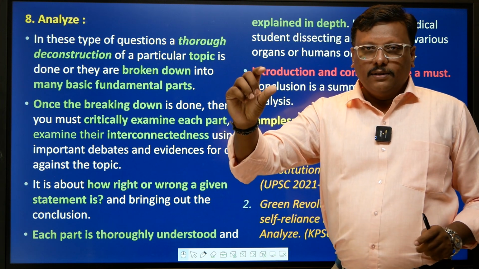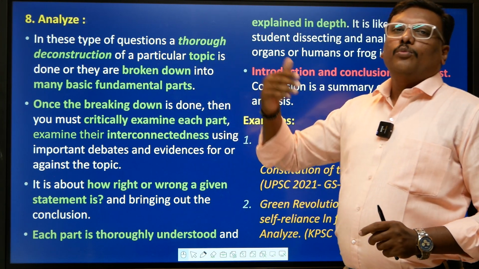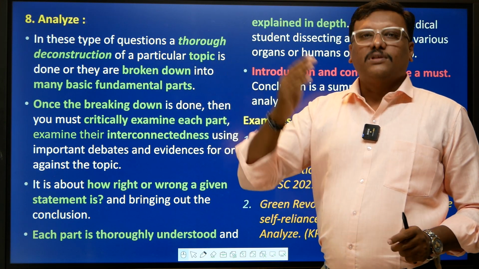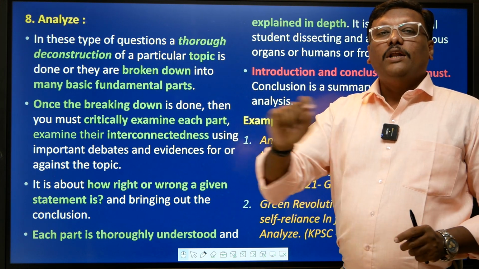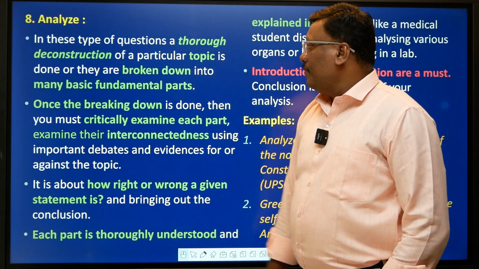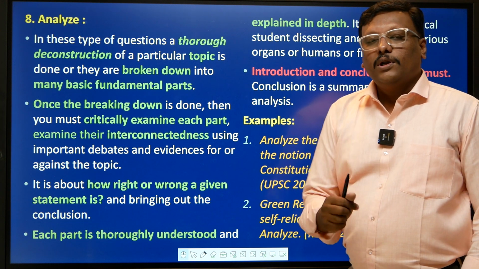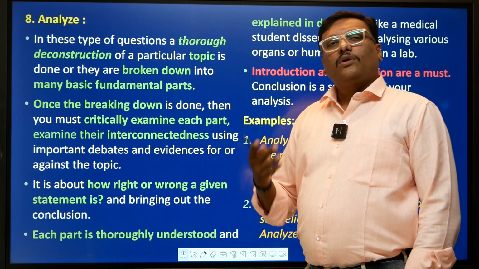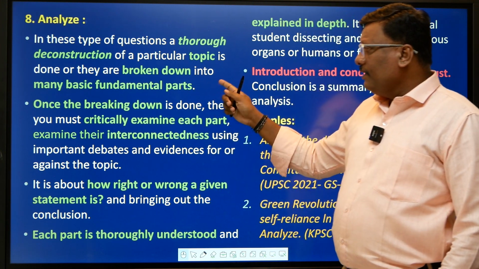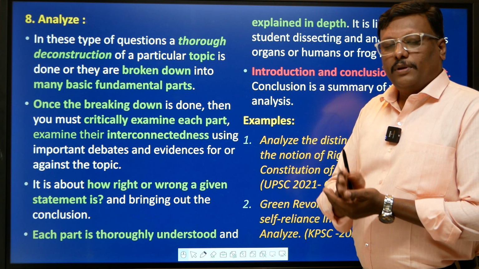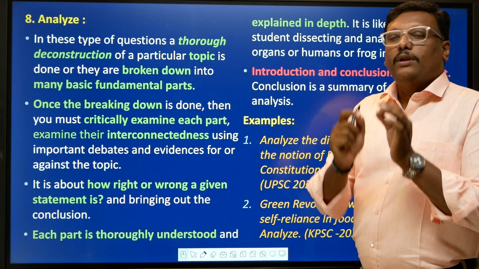So you take a part, you analyze it, then you move on. You analyze using a particular argument, support it with evidence, then you move on to the second part. But you don't leave out any aspect of the topic, right? So thorough deconstruction of a topic is required, and it is broken down into parts. In examine, parts may not be there. You can examine holistically, but here it is part-wise; the basic fundamental parts of a topic are broken down, and every part is thoroughly analyzed.